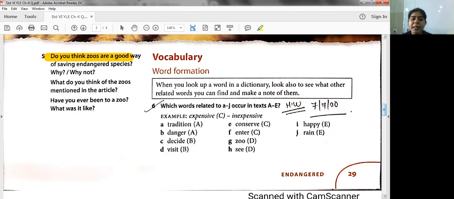Next, have you ever been to a zoo? What was it like? So if you have been to a zoo, you can mention it. It's about mentioning your experience.